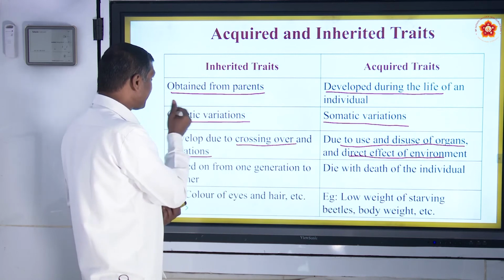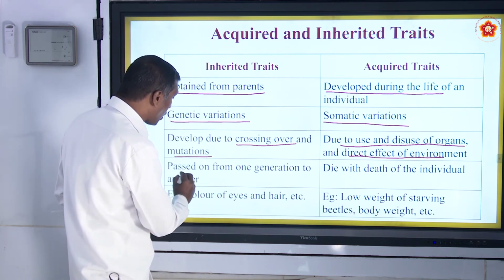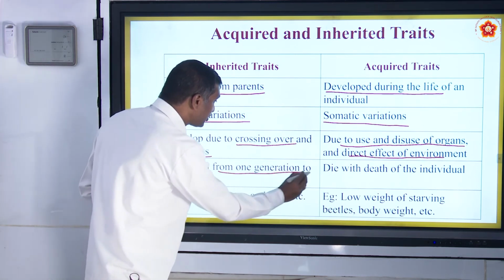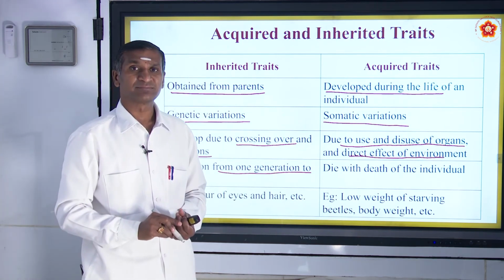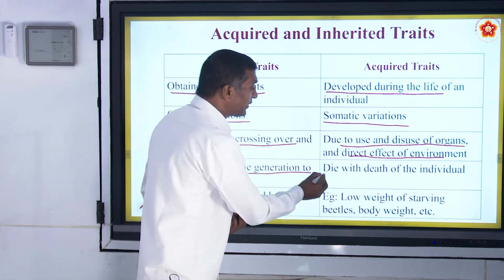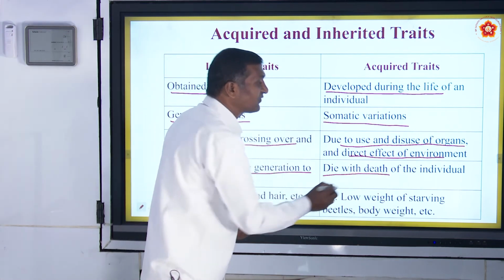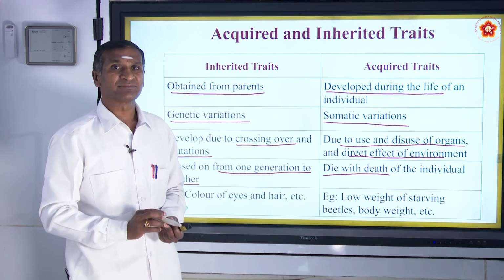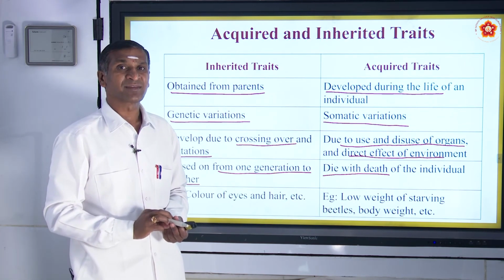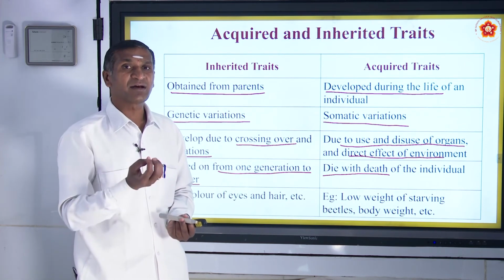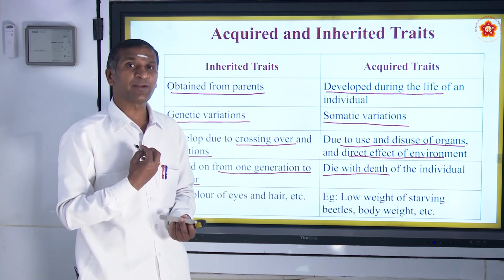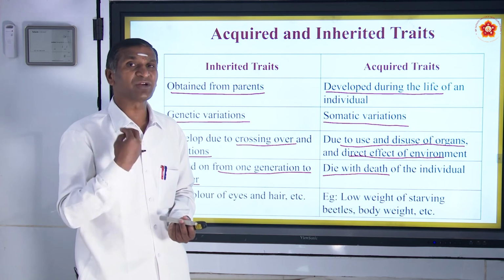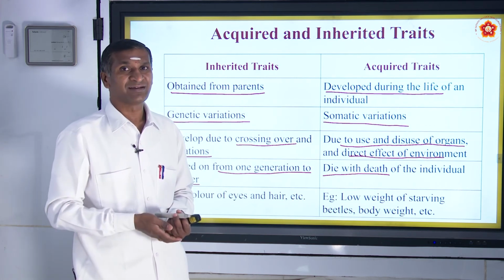Next, inherited trait, passed on from one generation to another. Acquired trait die with death of the individual. It is acquired from the external surroundings. It will be there only with you. When you die, your feature also will die.